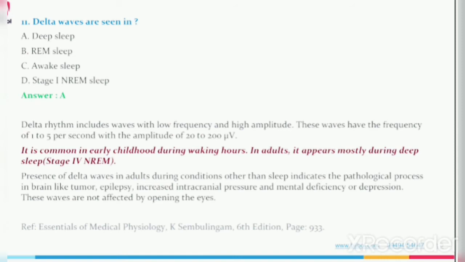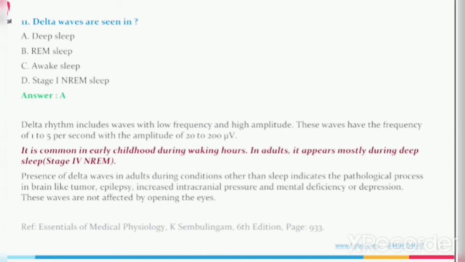Presence of delta waves in adults during conditions other than sleep indicates a pathological process in brain like tumor, epilepsy, increased intracranial pressure, and mental deficiency or depression. These waves are not affected by opening the eyes.